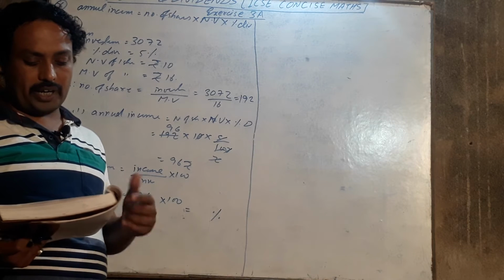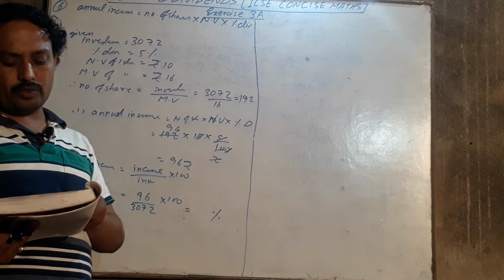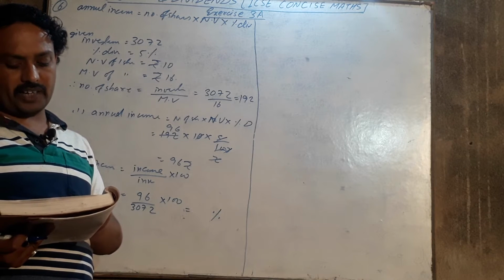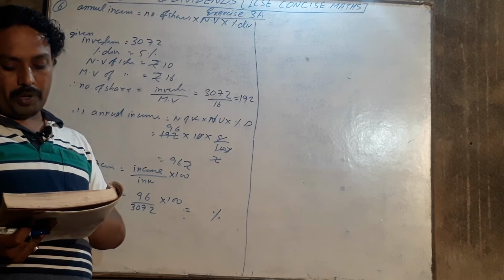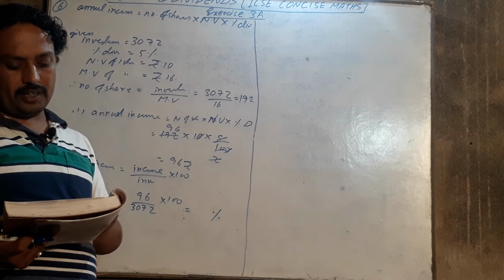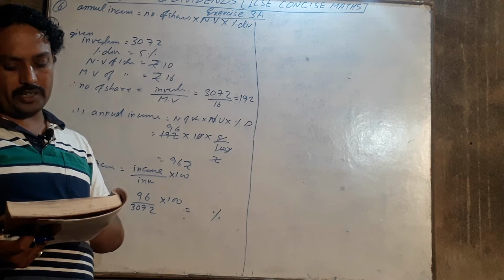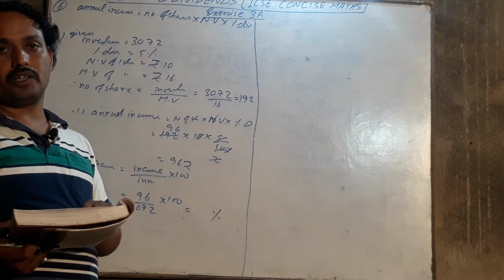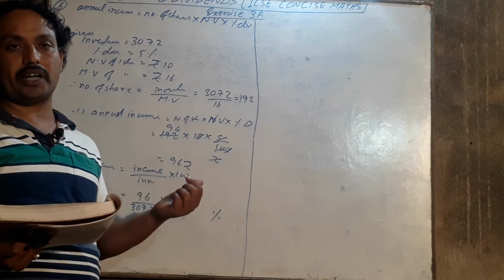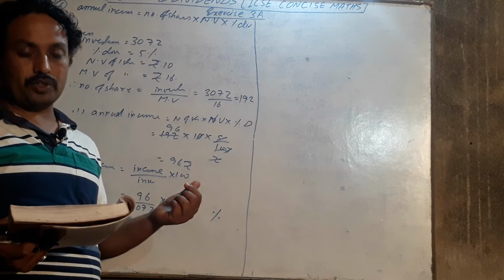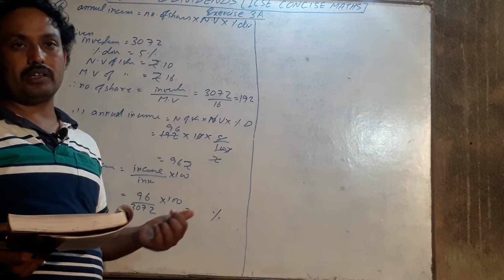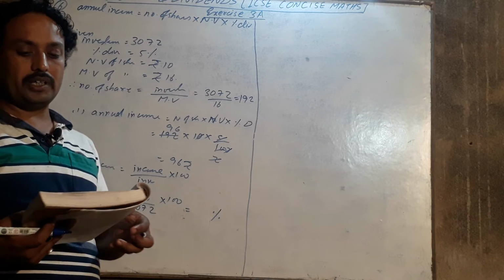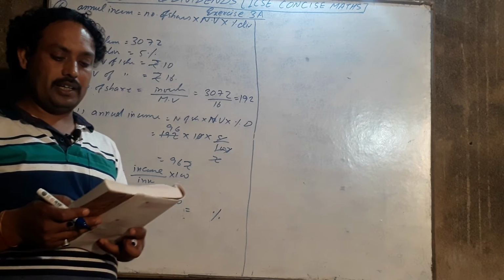Now question number 9. A man buys rupees 50 shares of a company paying 12% dividend at a premium of rupees 10. Find the market value of 320 shares, his annual income, and his profit percent. Question is same as question number 8. I think there is no doubt. If you have doubt, comment to me in the box. I will solve it.